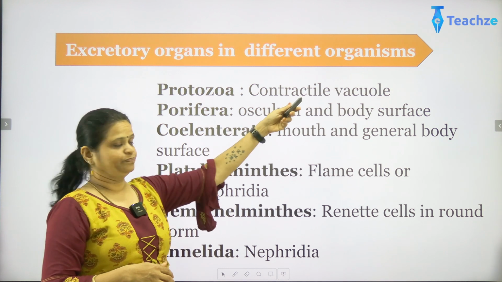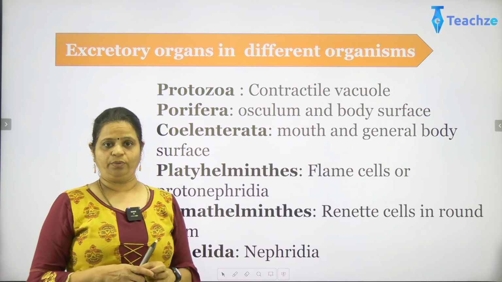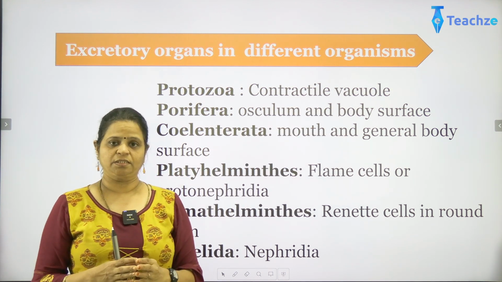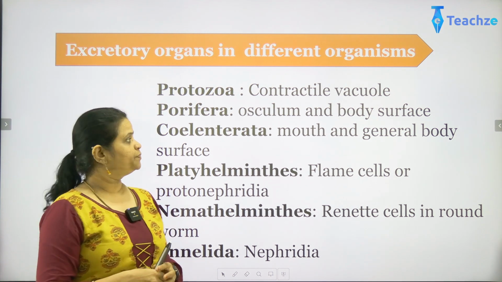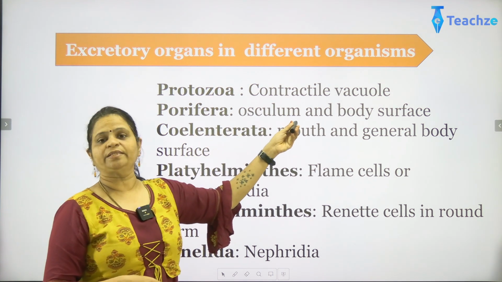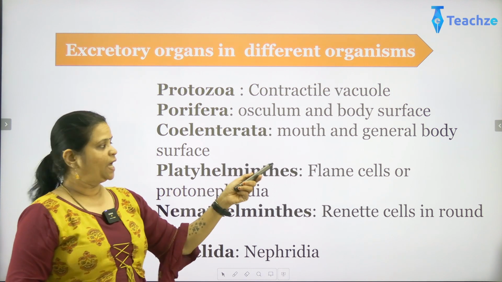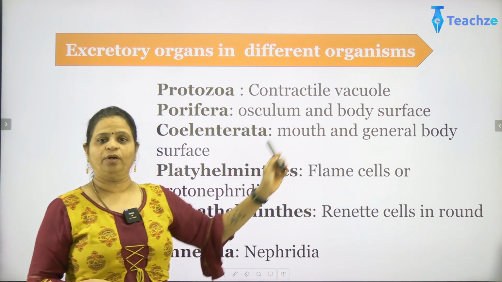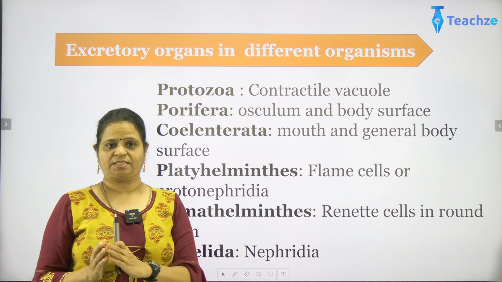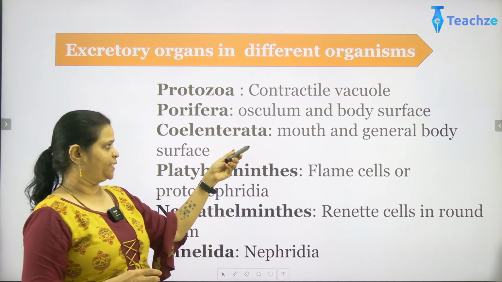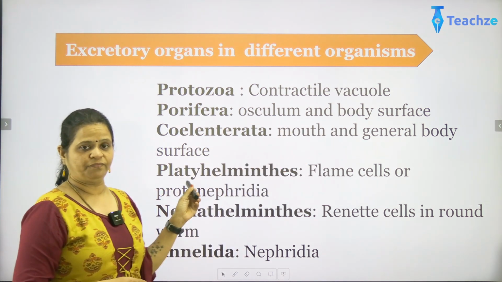In protozoa, it is the contractile vacuole which does both the osmoregulation as well as the excretion. Poriferans excrete generally through the mouth or the osculum and general body surface; they do not have any different kind of organs as such. In coelenterata, it is the mouth and general body surface.